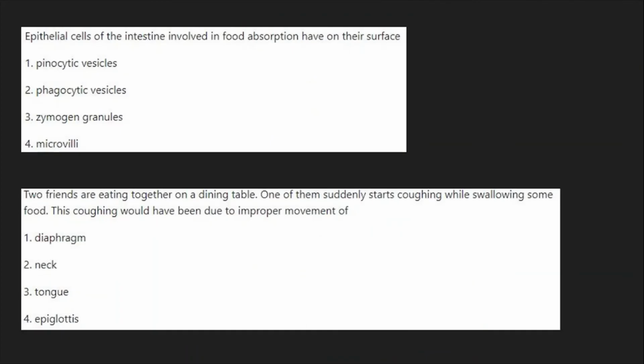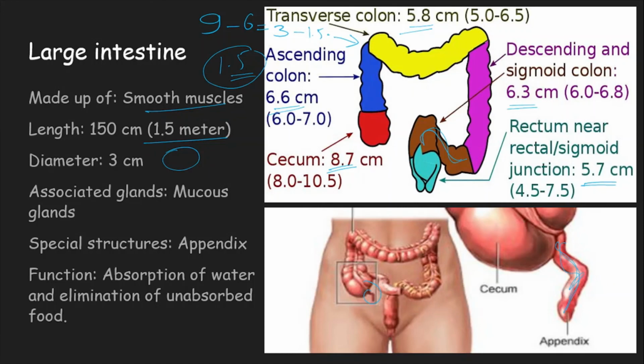So with this, I would like to tell you that we have covered the initial part of the entire explanation of digestion, absorption, the anatomical structure, and briefly the functions of each and every part of the alimentary canal.